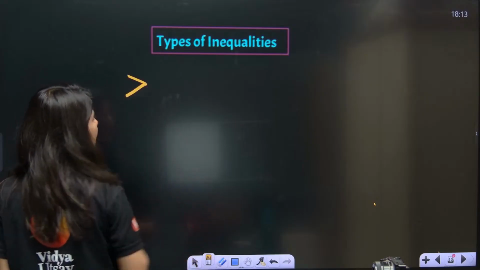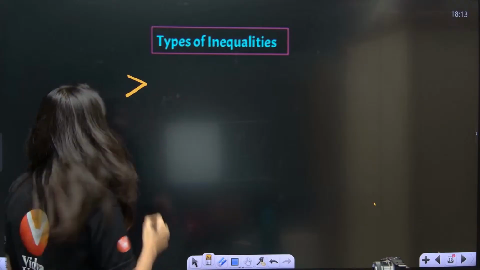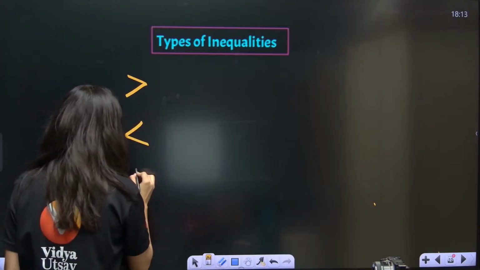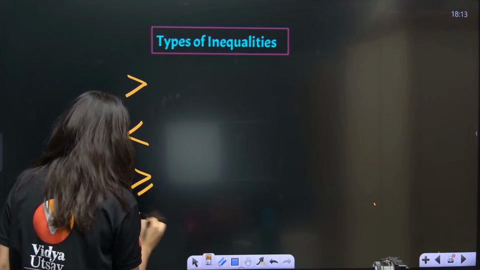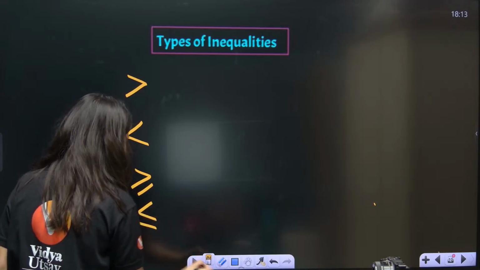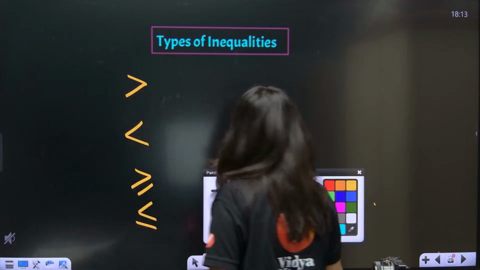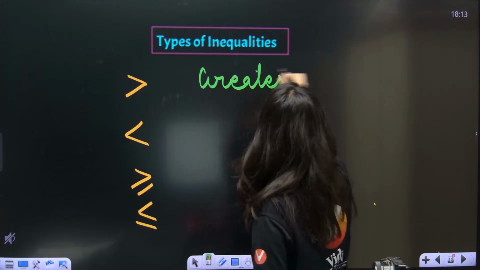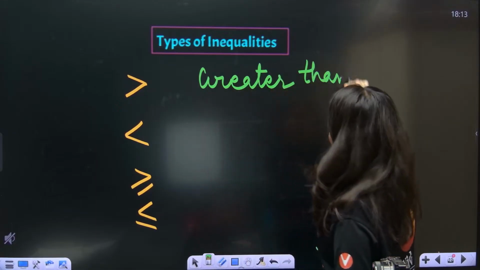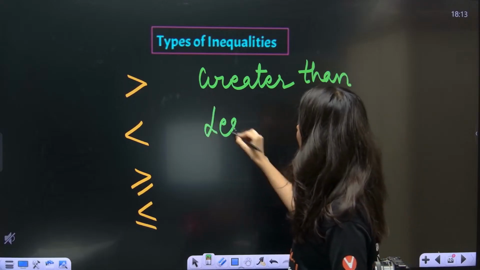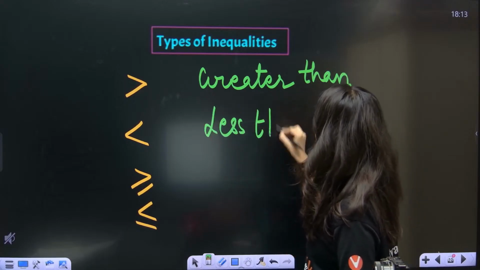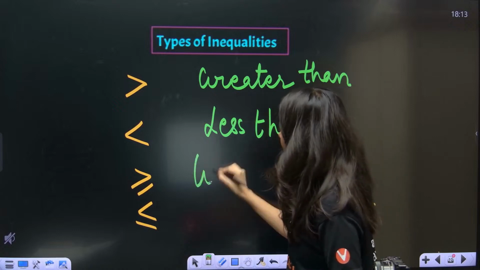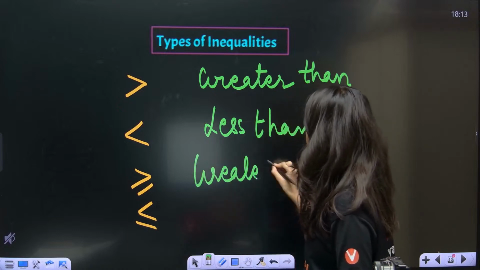Now if I talk about types of inequalities, you must have already seen that greater than sign. How many of you have seen this greater than sign? Less than sign, greater than or equal to, less than or equal to. So let me just write, this is your greater than sign. This is your less than sign. This is greater than or equal to.